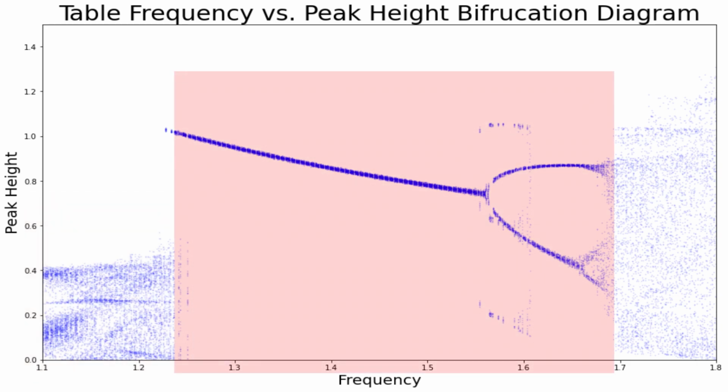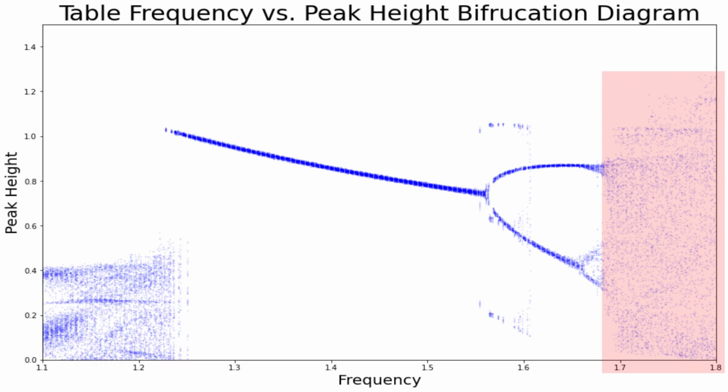When the frequency is from around 1.25 to 1.7, we can see regimes of stability as well as the branching of these stable periods. Interestingly, there seem to be a few transient structures around the 1.55 to 1.6 range, which almost seem to resemble bifurcation diagrams of their own. When the frequency is above 1.7, we can see the chaotic dynamics emerge.